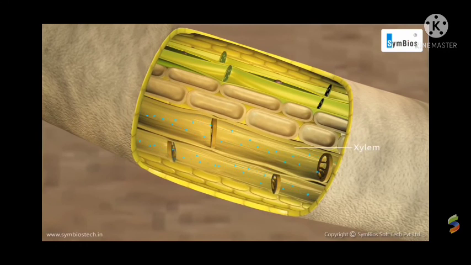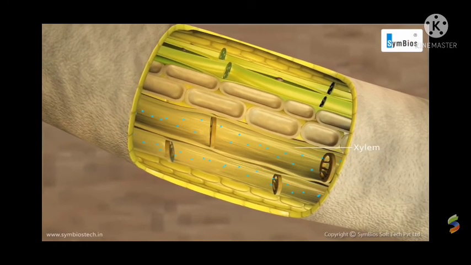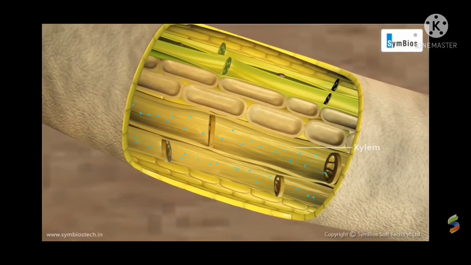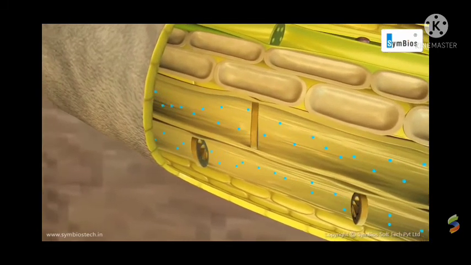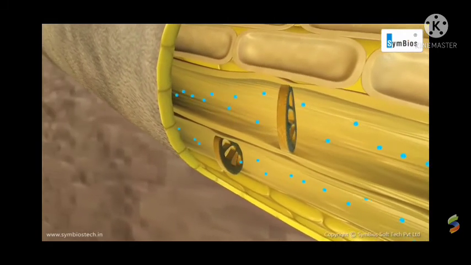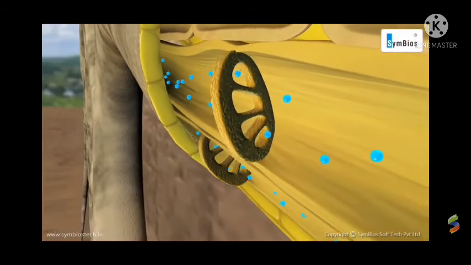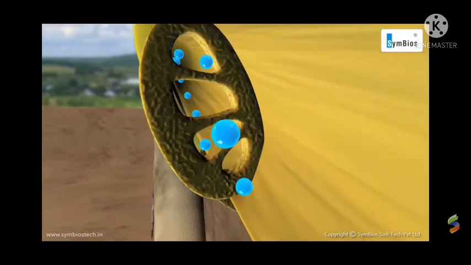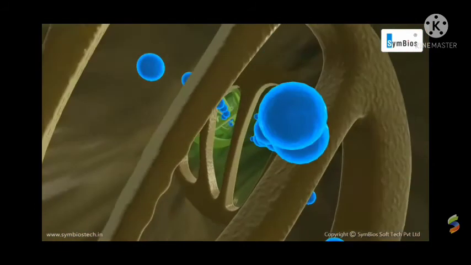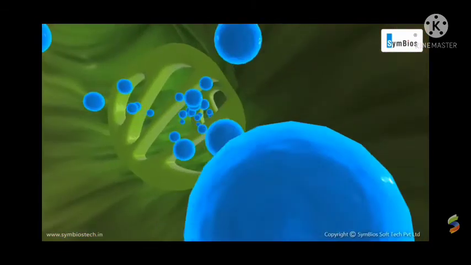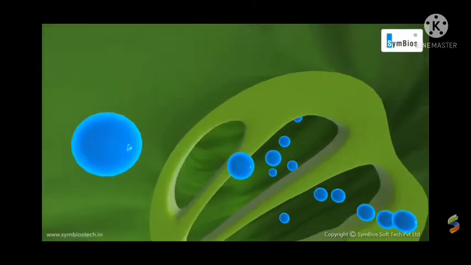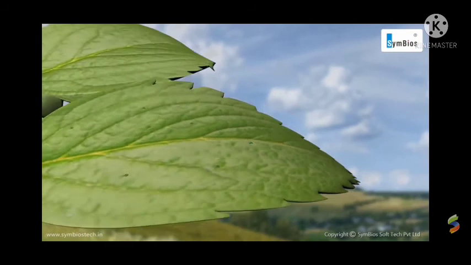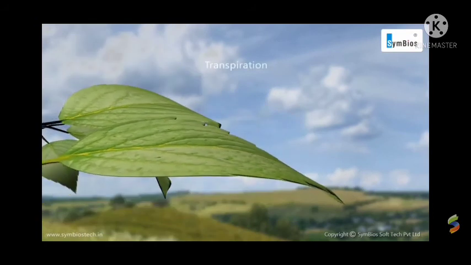It is a complex tissue and it is made up of 4 types of cells: xylem fiber, xylem parenchyma, xylem tracheids and xylem vessels. Tracheids and vessels form a continuous column and transport water from soil to aerial parts of the plant. These are long tube-like structures and are made up of dead cells.